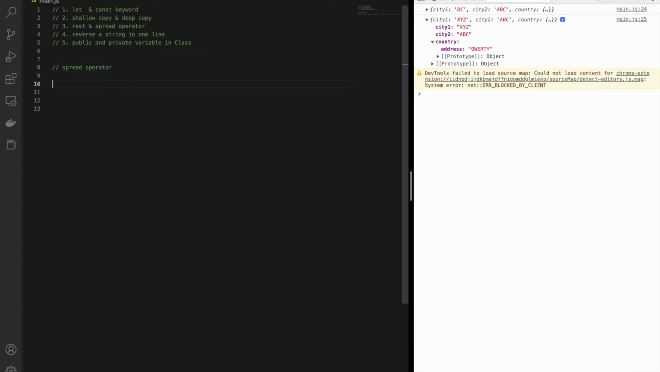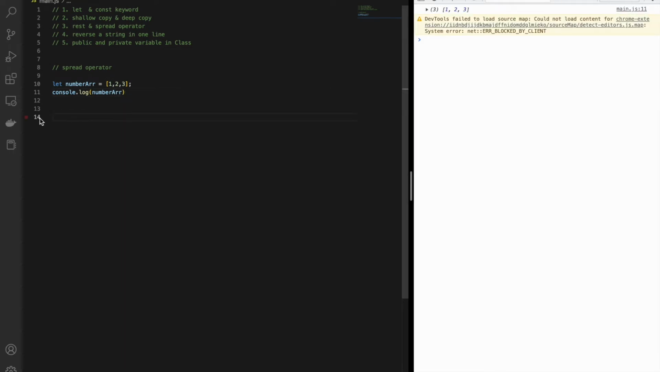Okay, let me declare our first variable, numArray, and I have an array 1 2 3, and let me do a console.log of numArray. So it is quite obvious that when I do this, it will print whatever value I have in the first line, 1 2 3.